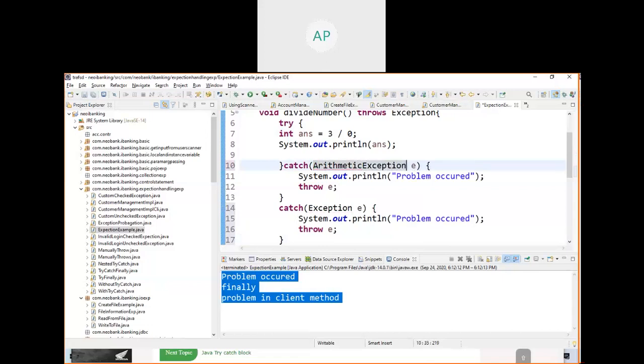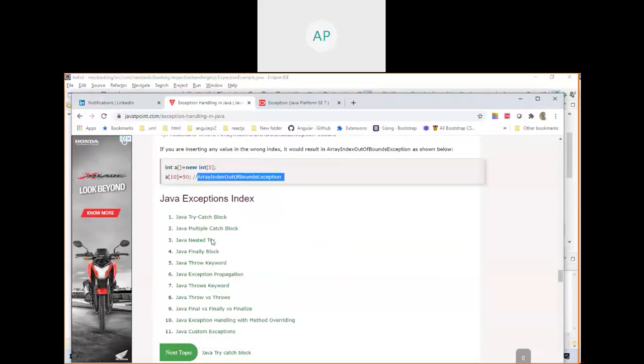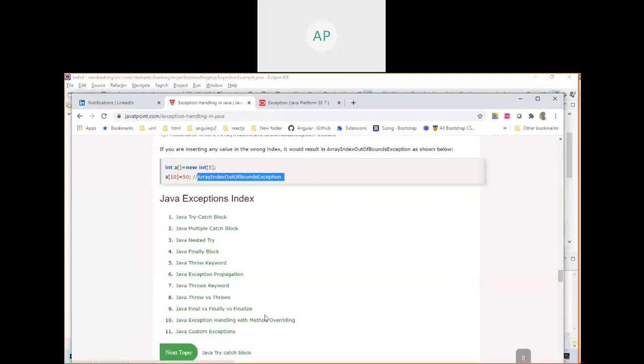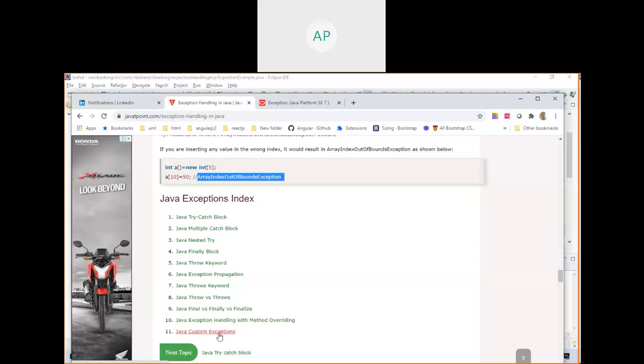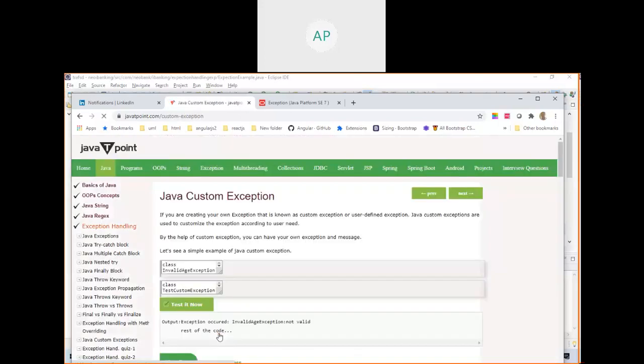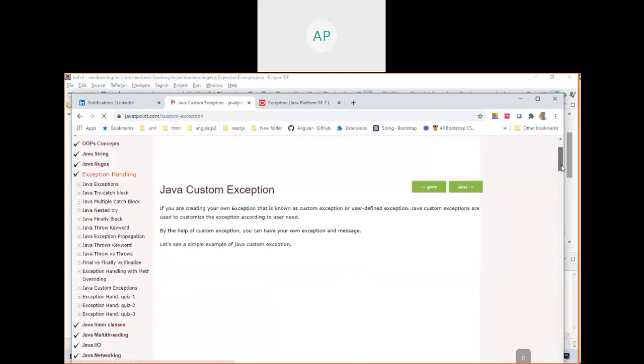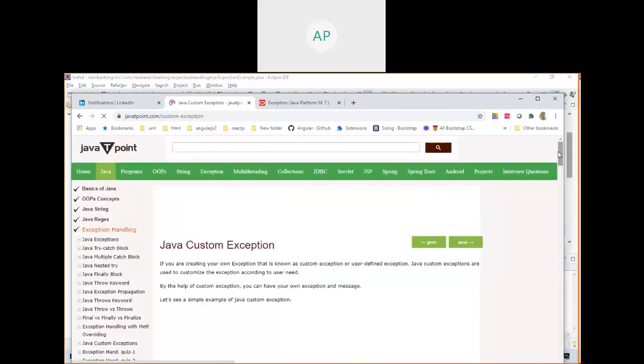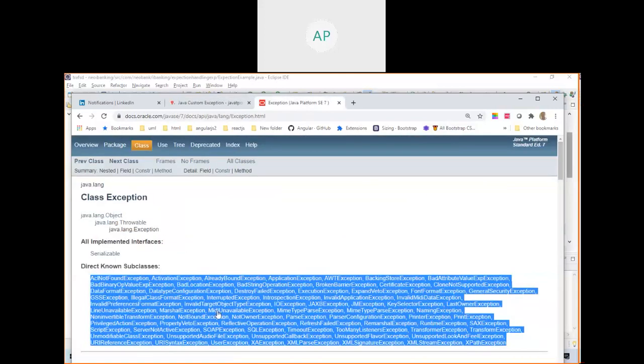Control C, Control V. So something like this. Okay, here it should be different. ArithmeticException. Multiple catch: here one catch, here one catch. It is throwing the problem. If it is arithmetic, then it will come here, and if it is not arithmetic, it will come here, and if it is neither, it will go to abnormal termination. Anyway, you can understand if you go and see all this, you will understand.